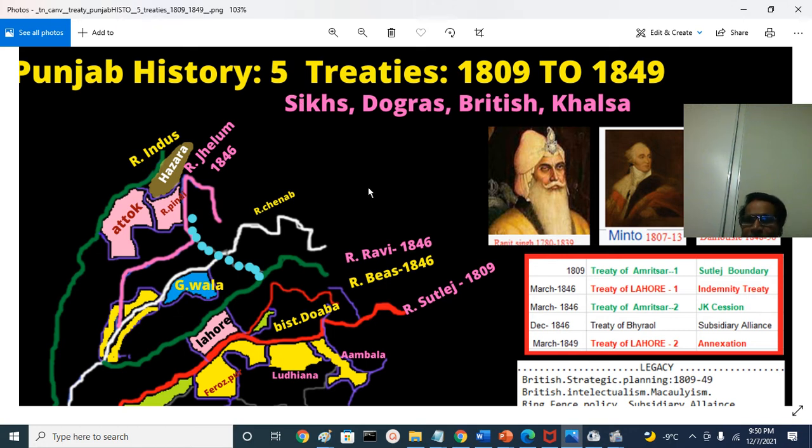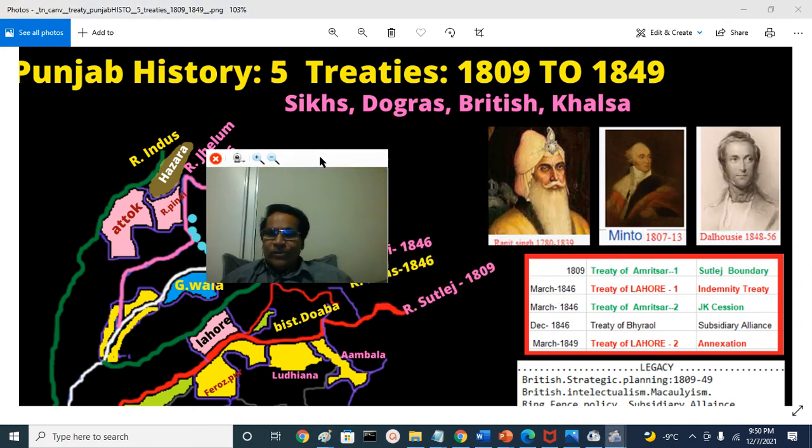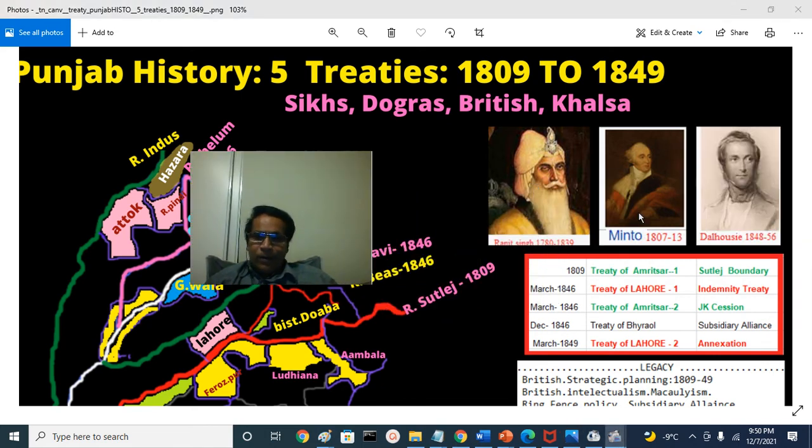These are the signatories of these treaties, and the first treaty was signed during the time of Lord Minto, the Governor General. The last treaty was signed at the time of Lord Dalhousie, 48 to 56. Of course, Lord Hardinge was just before Lord Dalhousie. At that time, 3 treaties were signed: Lahore-I, Amritsar-II, and Bhairaval. All these were signed within only 1 year.